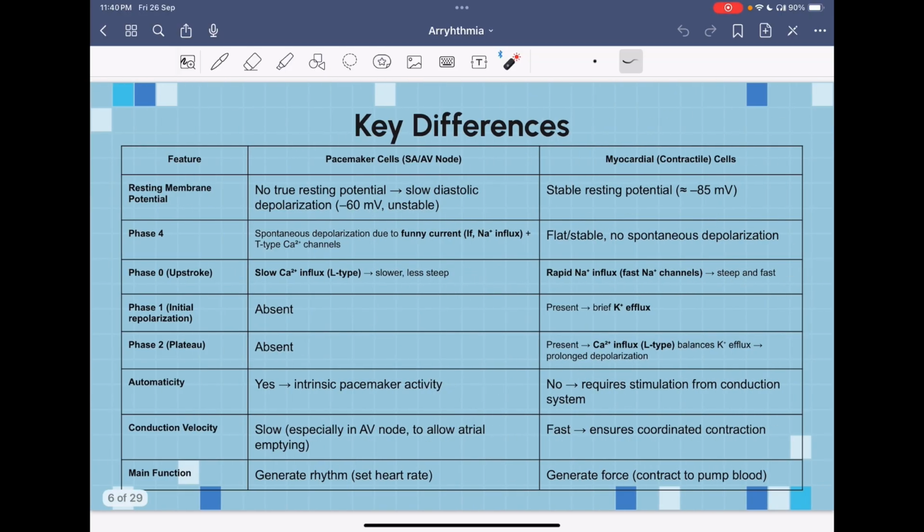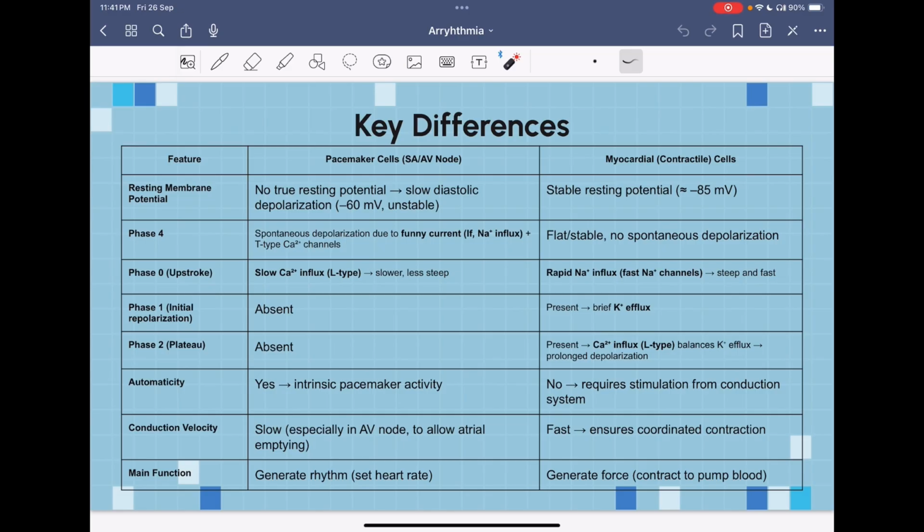So the main key difference between them is that the pacemaker action potential has no resting membrane potential, it keeps depolarizing spontaneously, while the myocardial action potential has a stable resting membrane potential that is mainly maintained by two types of channels, the leaky potassium channels and the sodium potassium ATPase.